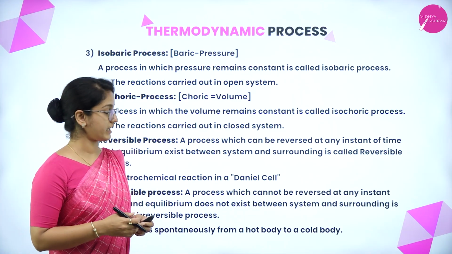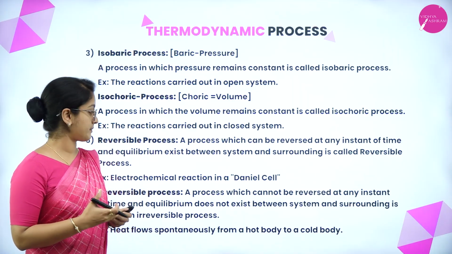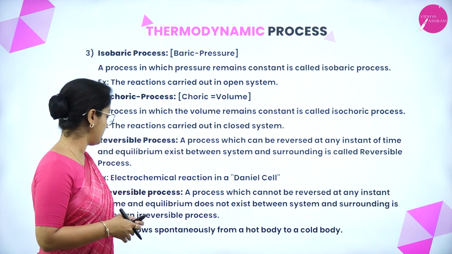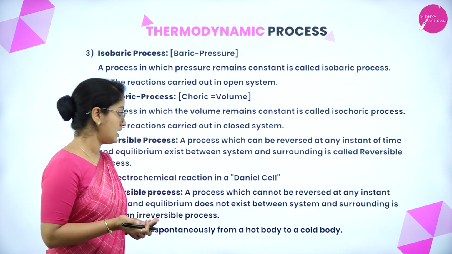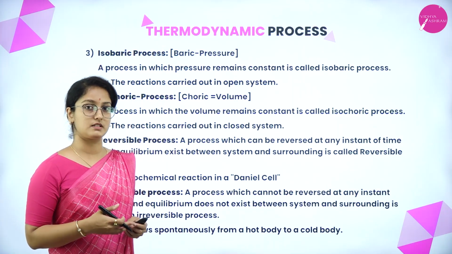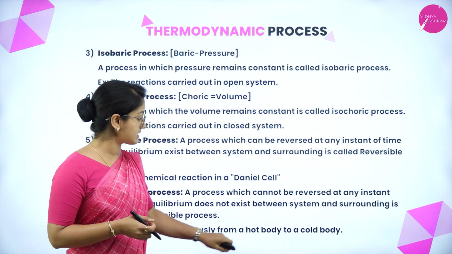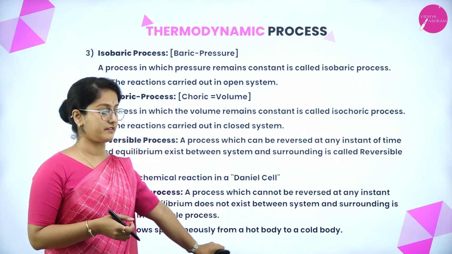Example, electrochemical reaction in a Daniell cell. Then an irreversible process is a process which cannot be reversed at any instant of time, and equilibrium does not exist between the system and the surroundings. So such types of processes are irreversible. Example, heat flows spontaneously from a hot body to a cold body. So it cannot be reversed.